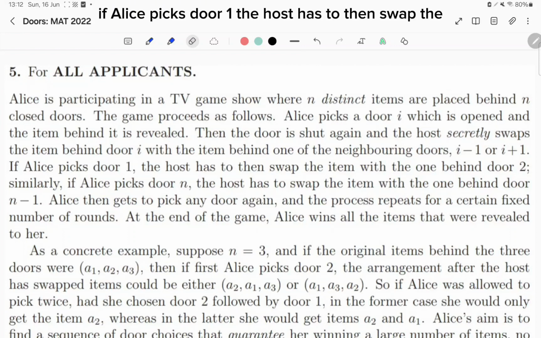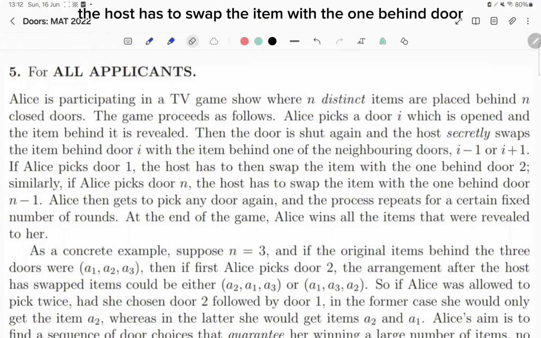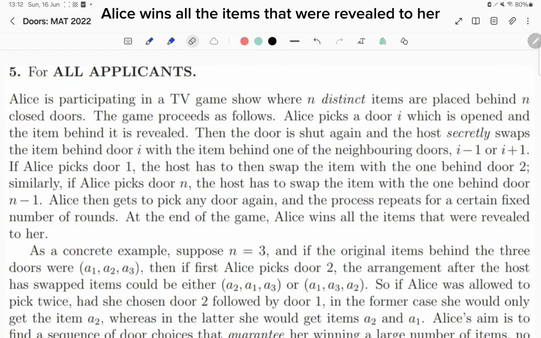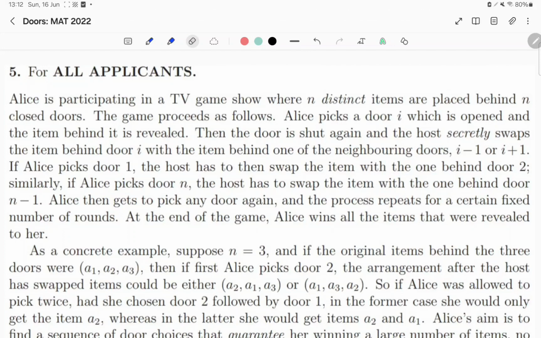If Alice picks door 1, the host has to then swap the item with the one behind door 2. Similarly, if Alice picks door n, the host has to swap the item with the one behind door n-1. Alice then gets to pick any door again, and the process repeats for a certain fixed number of rounds. At the end of the game, Alice wins all the items that were revealed to her.